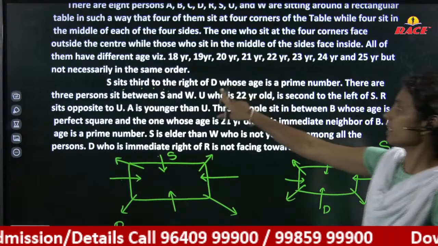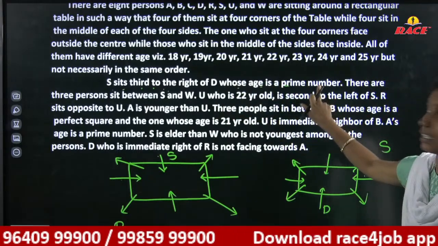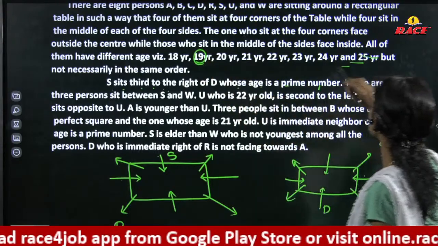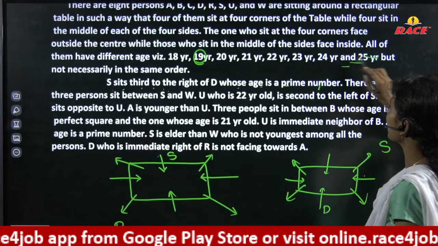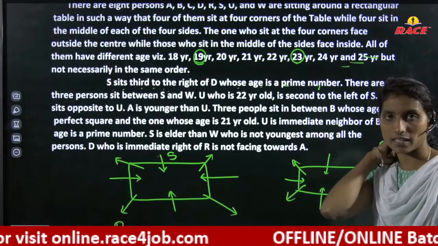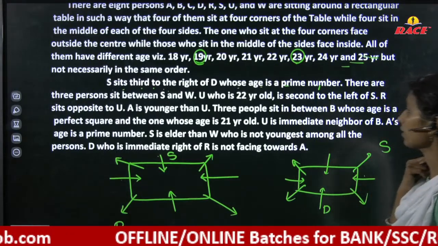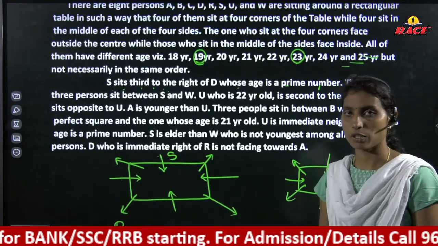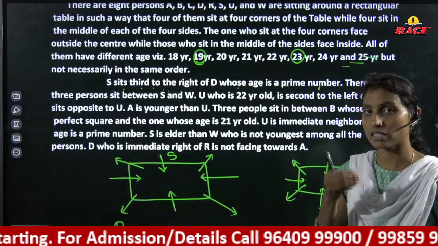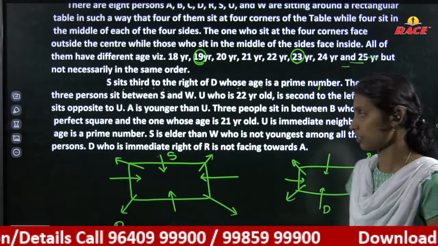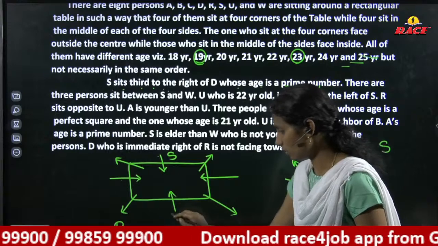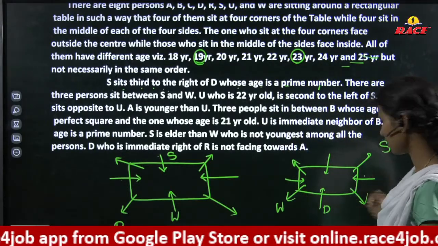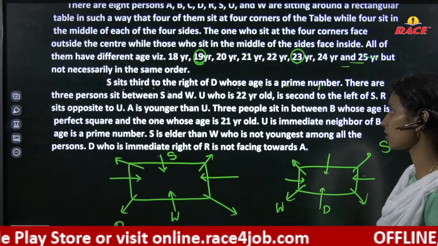D's age is a prime number. In the ages, how many prime numbers do we have? 19 is a prime number and 23 is a prime number. So D's age may be 19 or 23. There are 3 persons sitting between S and W. In between S and W we have 3 persons, which means they are exactly opposite. S is here, 1, 2, 3, W. Since it says 3 persons in between, they are exactly opposite.